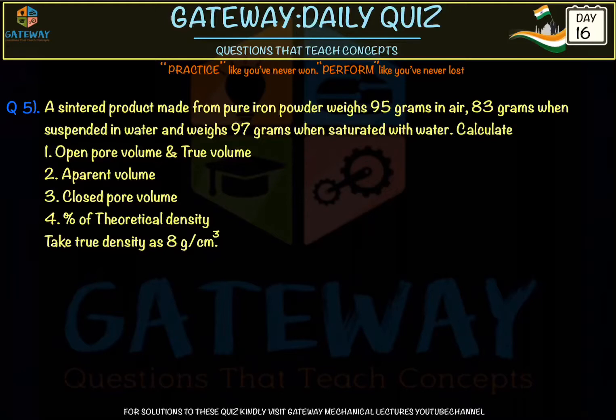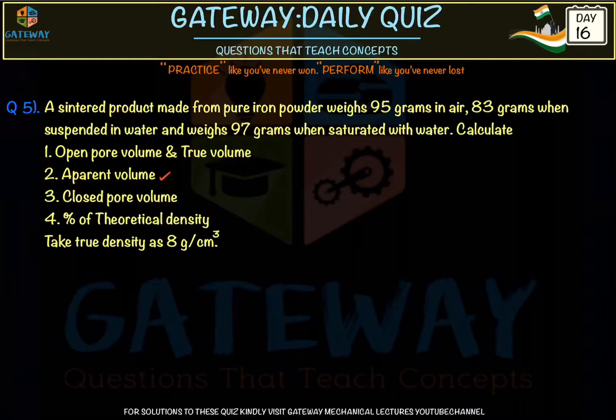Now we need to calculate the open pore volume. We'll discuss what open pore volume is, and also the true volume of this sintered powder, that is, the product we make, and also we need to calculate the apparent volume. The other is the closed pore volume. We'll see what open pore volume and closed pore volume are, and we need to calculate the percentage of theoretical density this product has.